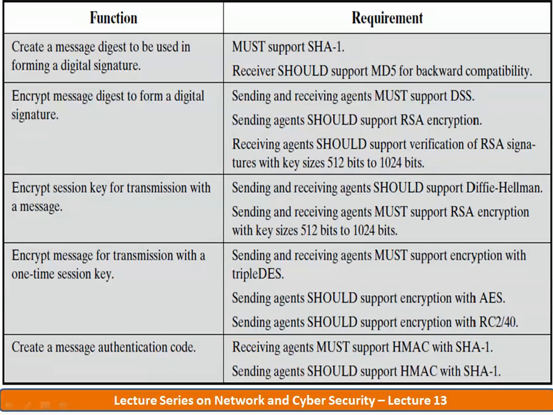Next, encrypt the message for transmission with a one-time session key. Both agents must support encryption with triple DES, sending agents should support encryption with AES, and sending agents should support encryption with RC2/40. Then create a message authentication code, the MAC: receiving agents must support HMAC with SHA-1, and sending agents should support HMAC with SHA-1. So these are the must and should algorithms for the sending and receiving sides, given by S/MIME itself.